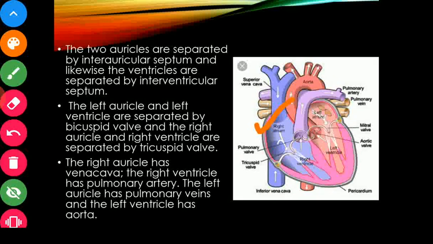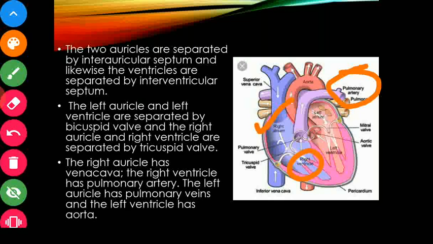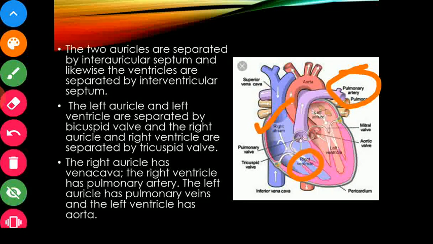Now the next point, we were studying this only. The right auricle has the vena cava. The right ventricle has the pulmonary artery. The pulmonary artery is the only artery that carries deoxygenated blood. Otherwise, whichever artery is there in our body always carries oxygenated blood, but the pulmonary artery is the only artery that carries deoxygenated blood. Now, the left auricle has pulmonary veins and the left ventricle has the aorta.